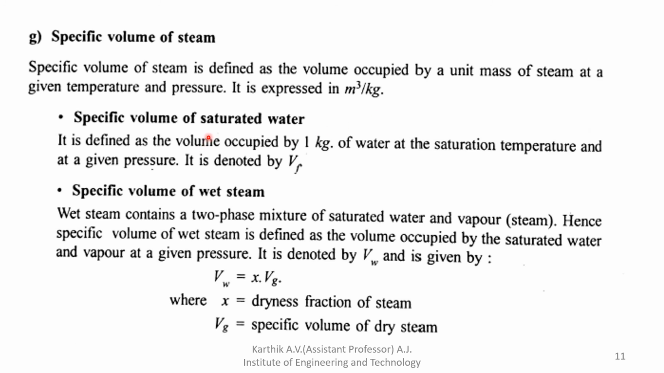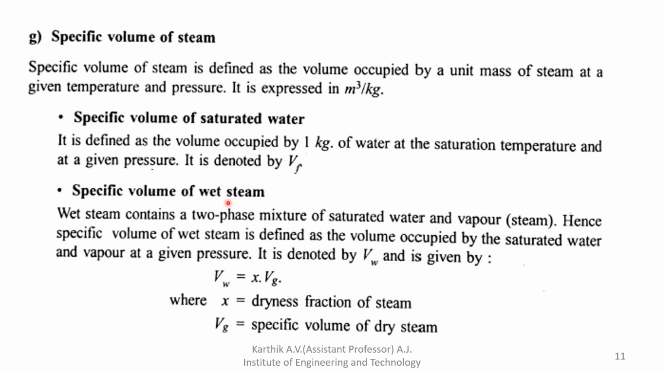Okay, next we'll see the specific volume of saturated water. It is defined as the volume occupied by 1 kg of water at the saturation temperature and at a given pressure. It is denoted by Vf. So the saturation specific volume Vf is also called the volume of sensible heat.